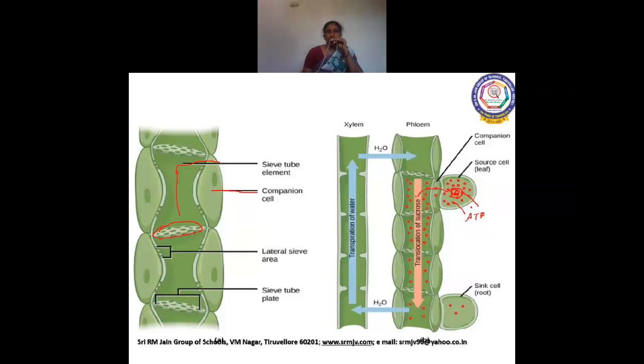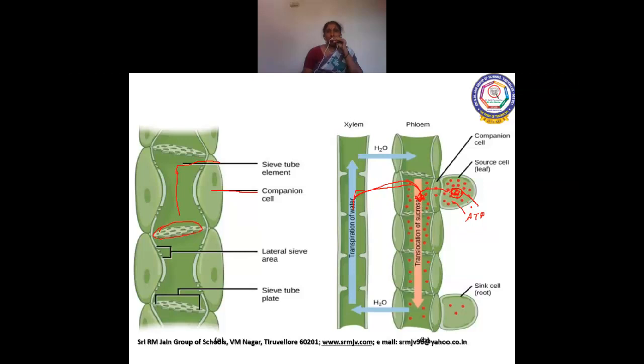Along with this food material, water from the xylem vessel diffuses inside this sieve element by the process of osmosis. Along with this water and food material, the phloem transports food to different parts of the body. This process is called translocation.